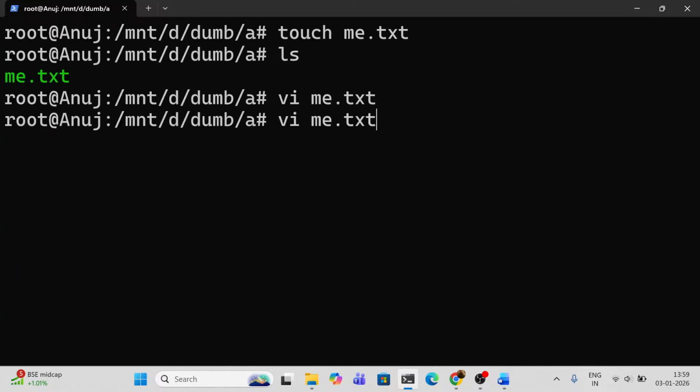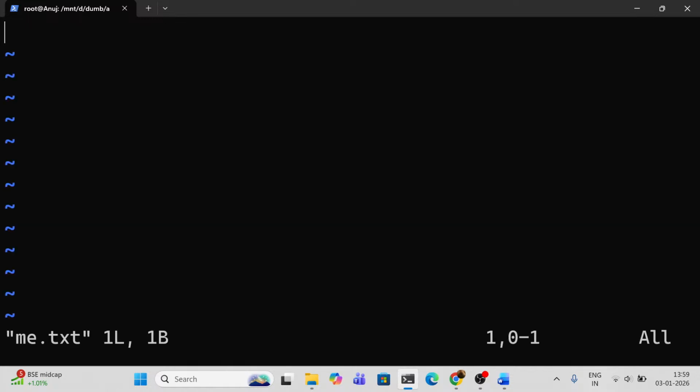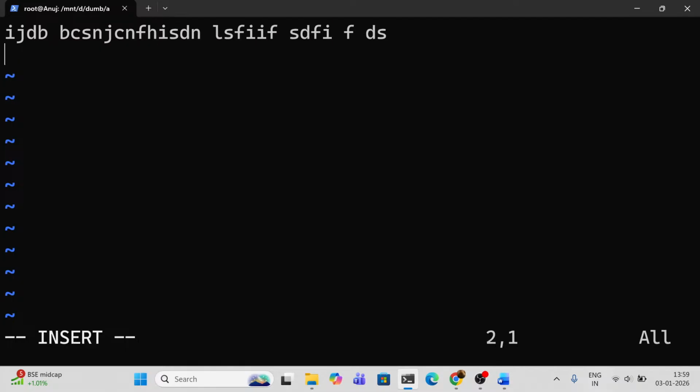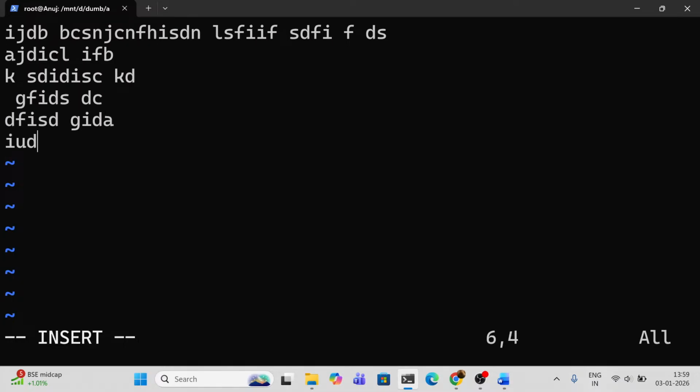Let me show you again. I have inside this folder. If I have to write anything currently, I can't write. See, as soon as I press insert, this insert command shows, and here I can write anything. See, anything, anything, anything.